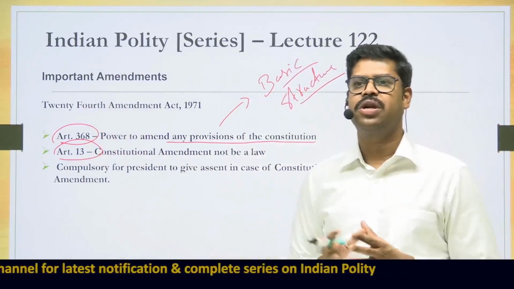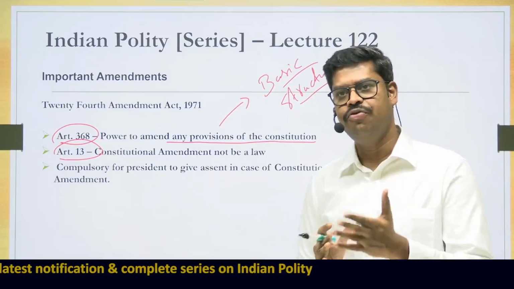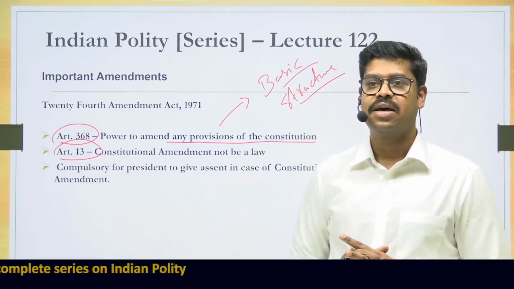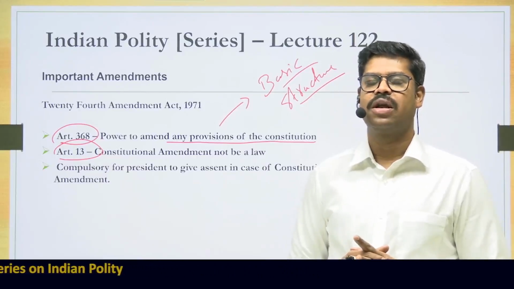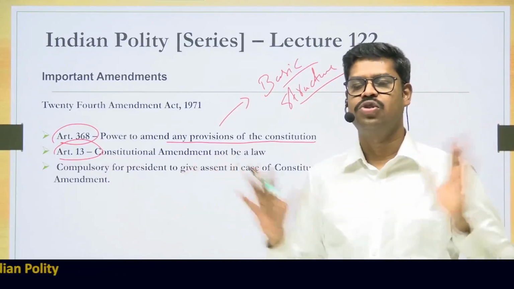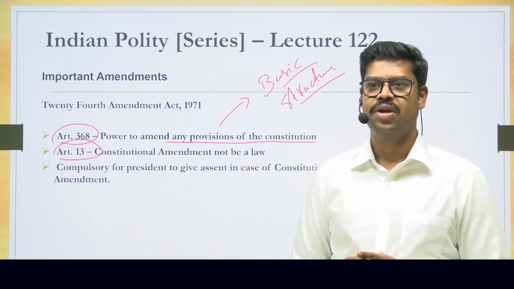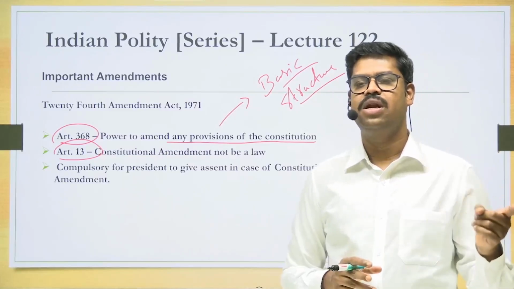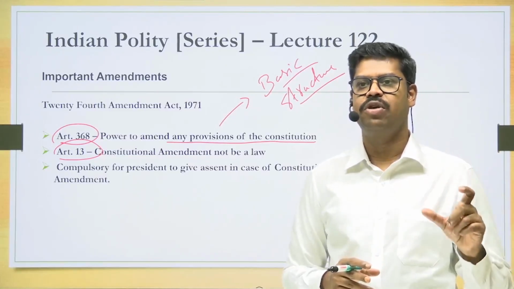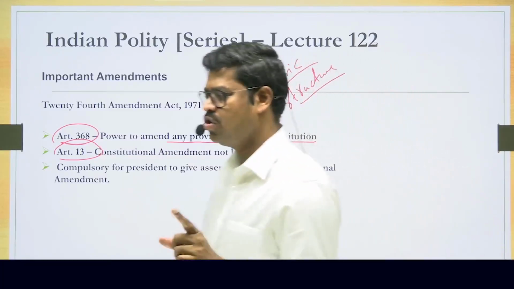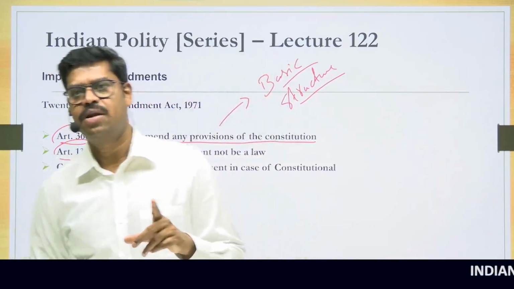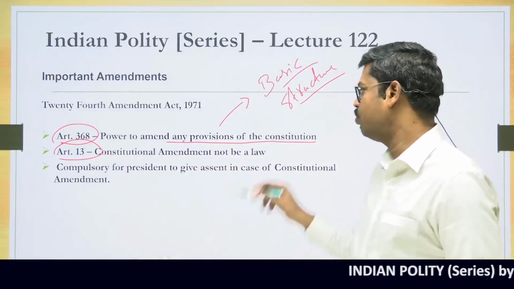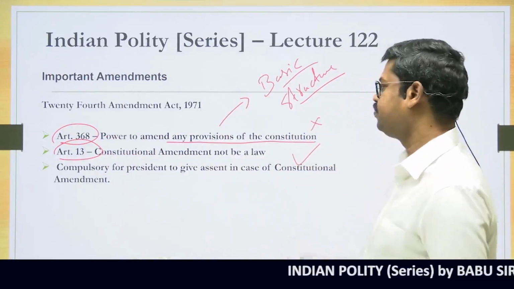This confusion continued for a long time, and the 24th Constitutional Amendment Act tried to put an end to this. They categorically said that what would be considered law under Article 13 is only the ordinary law, not a constitutional amendment. That means if ordinary law violates the fundamental rights, it can be declared null and void by the courts by virtue of Article 13. But if a constitutional amendment takes away any of the fundamental rights, it cannot be declared null and void. This provision continues to exist even today, but not the earlier one.